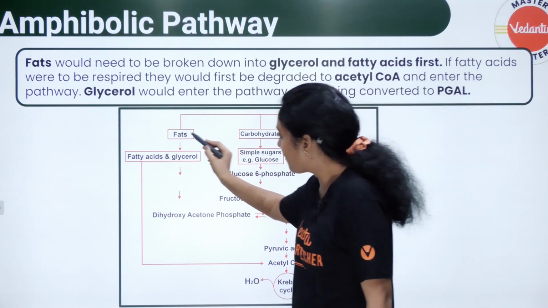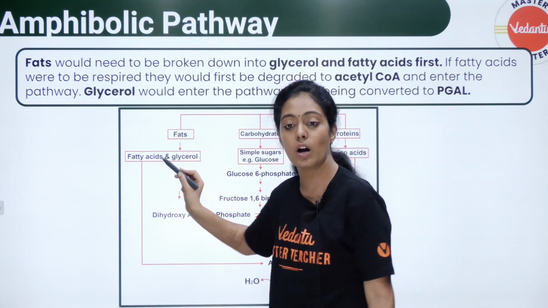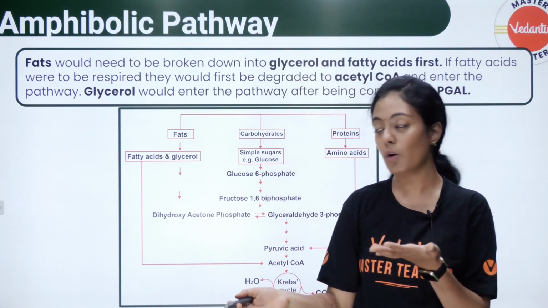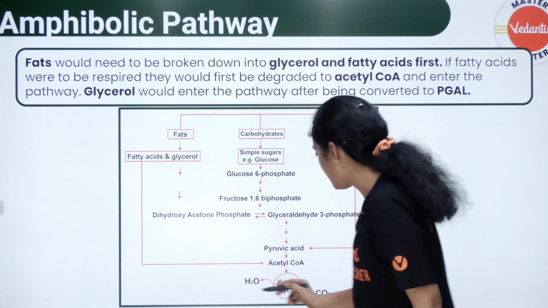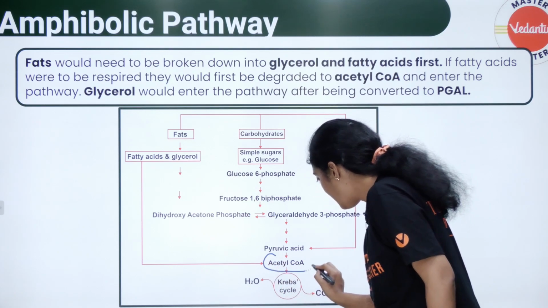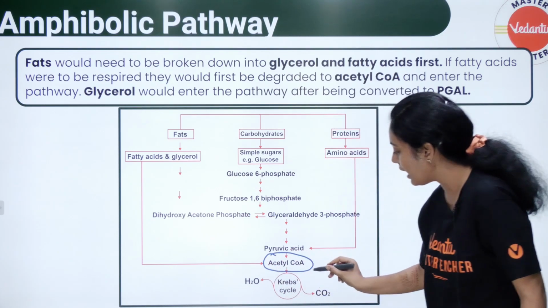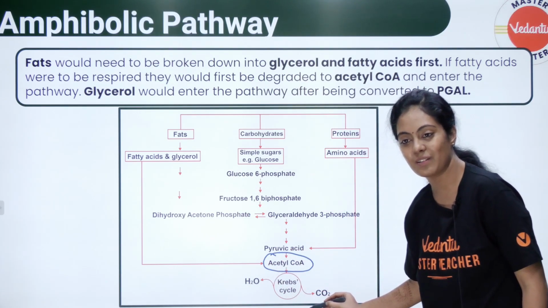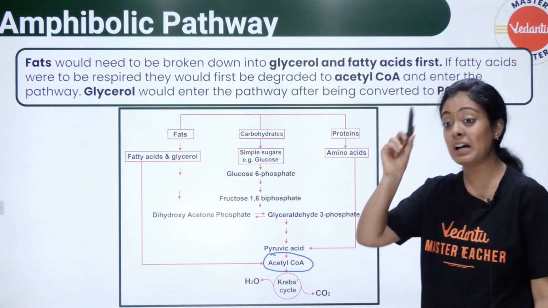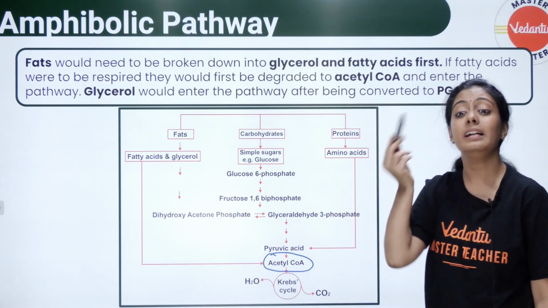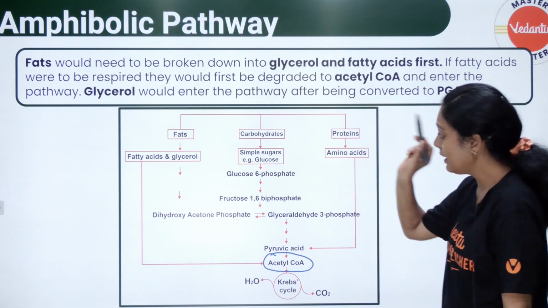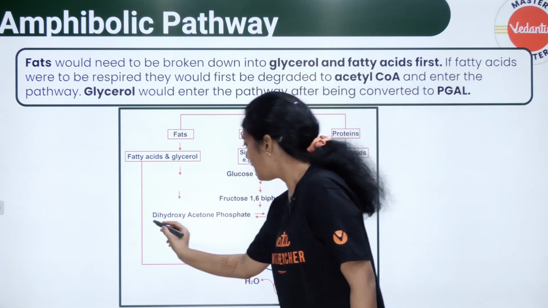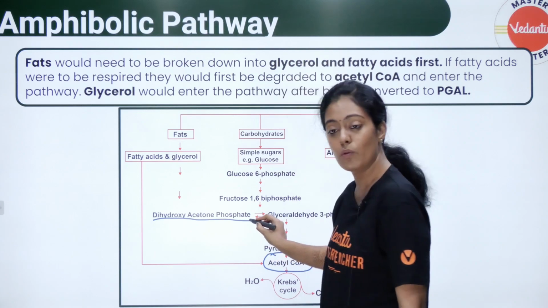Okay, so first let me see here. Look here, fats will be broken down into what? Fatty acid and glycerol. Now this fatty acid and glycerol is converted into what? Acetyl-CoA. Acetyl-CoA enters the Krebs cycle. As I said, they will be converted into any of the intermediates. What does the glycerol convert into? It's converted into dihydroxyacetone phosphate.